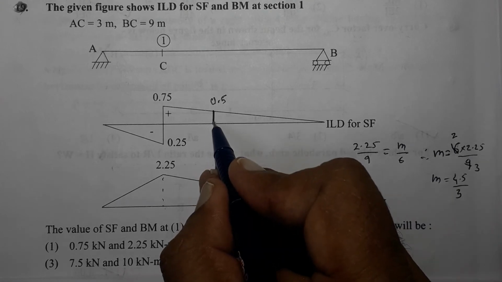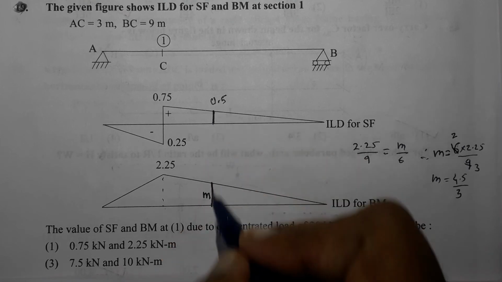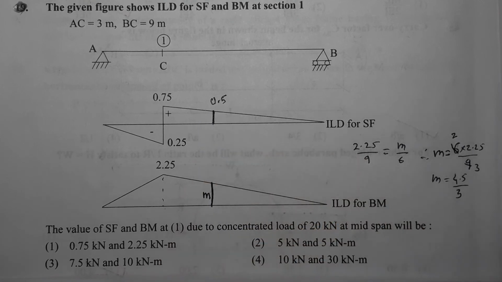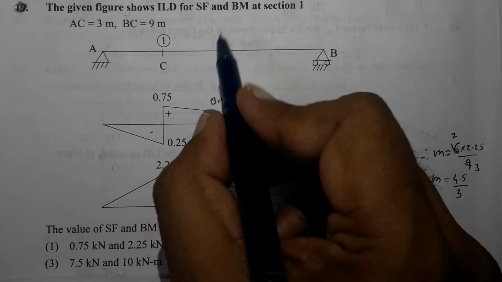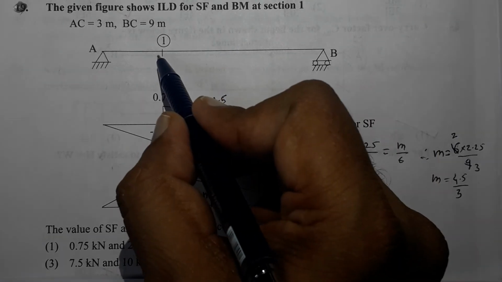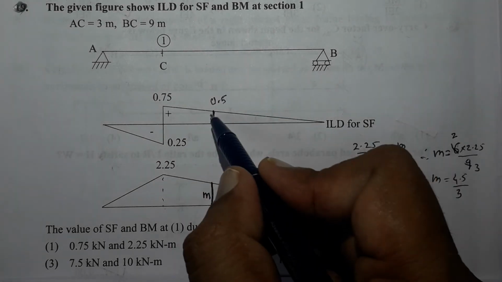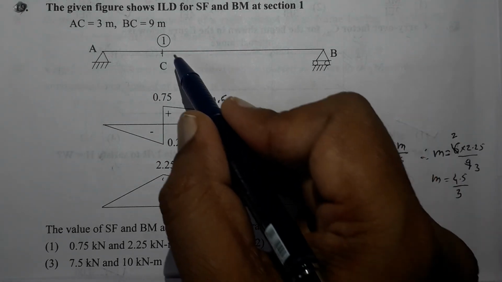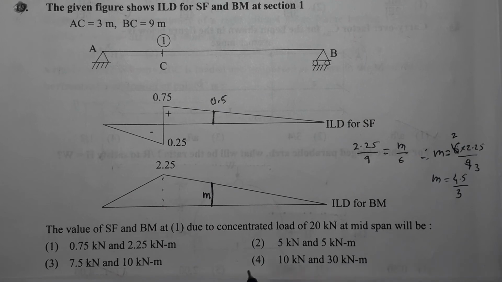Now once we get the ordinate in this ILD and the ordinate in this ILD, we can use the basic thing. Load into this ordinate will give the shear force at this section. Load is 20, 20 into 0.5 is 10, so 10 will be the shear force. I think option 4 is the correct, because it is 10 kilonewton, and bending moment will be 20 into this ordinate, which is M. So 4.5 divided by 3 into 20, it works out to be 30 kilonewton meter, and that is why option 4 is the correct option.